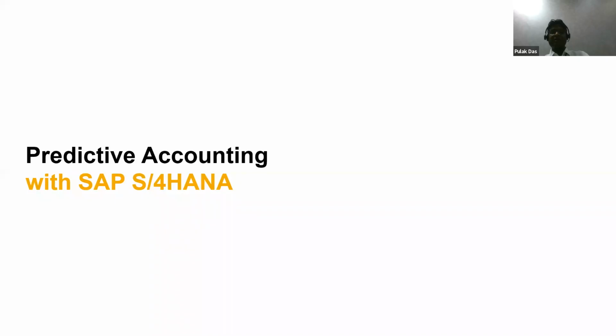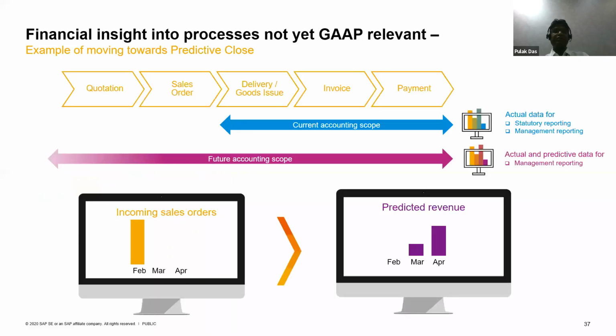Predictive accounting. Predictive accounting is a concept which has been generated on a requirement that accounting has always been on historical data. However, for advanced reporting, sometimes, let's say, I would like to predict the revenues. For example, in this picture you have a sales order which has been booked in the month of February.